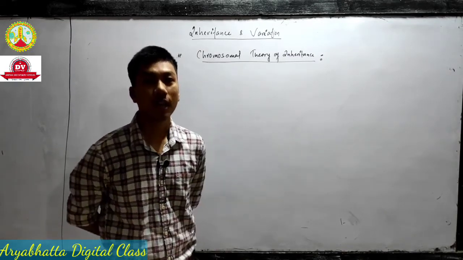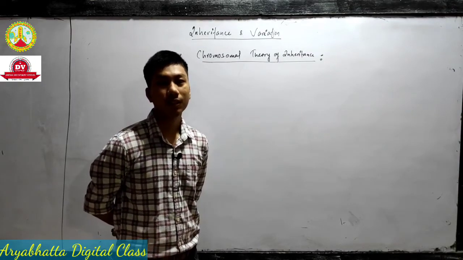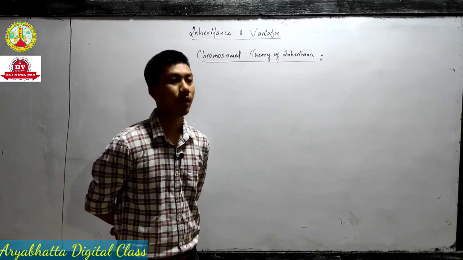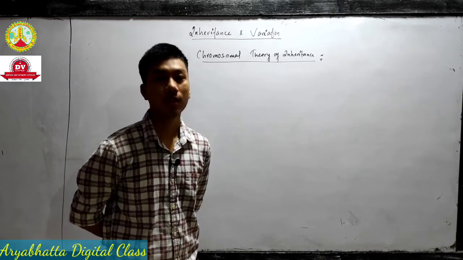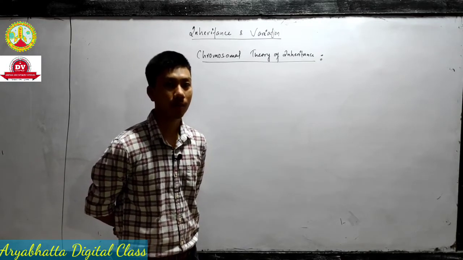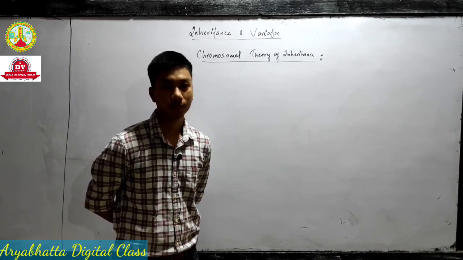He just gave us the idea that in our cell there is something that is passed from generation to generation. Okay, but he was unable to show the actual structure of gene. Why? Because at that time there was no well developed microscope.